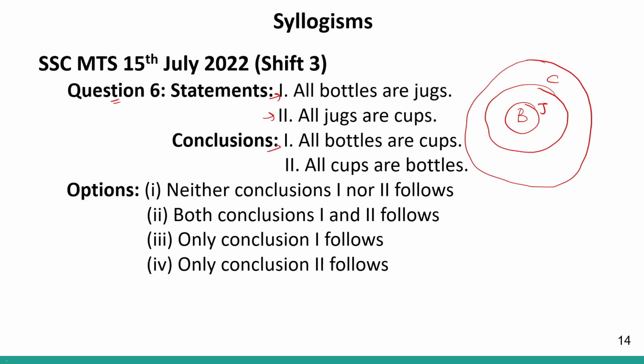Based on this, let us look at the conclusion. Conclusion 1 says all bottles are cups. So definitely I can see that all bottles are a subset of cups. So this will be true. Conclusion number 2 says all cups are bottles. This is false, because there is a possibility that all cups are not bottles. Like this area, this is not overlapping of bottles and cups. So this is false. So only conclusion number 1 will follow. So it is given in option number 3. This will be my answer. Only conclusion 1 will follow.